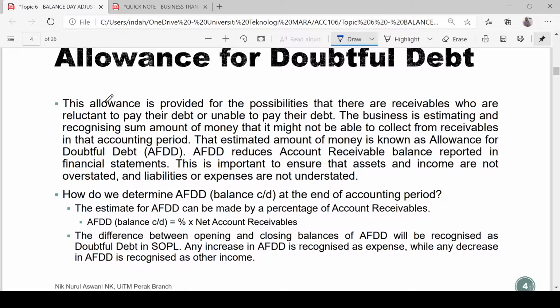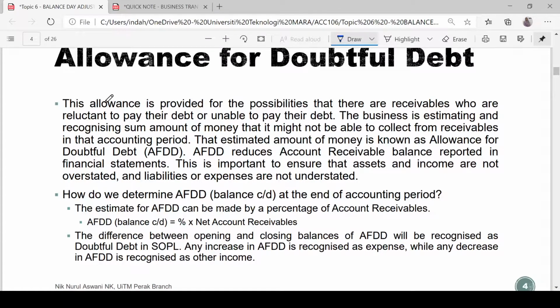We might say that out of 100% of accounts receivable, there is a possibility that 2% cannot be recovered from the customer. So that 2% will become your basis in the computation of AFDD.